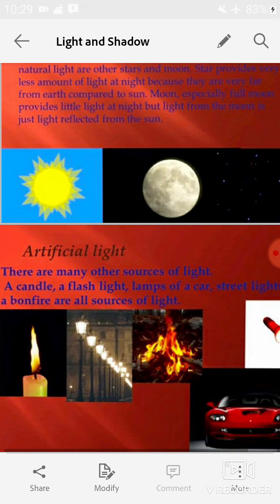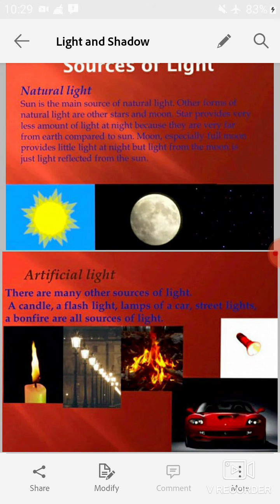Now, the next source of light is artificial light. A candle, a flashlight, lamps of a car, street lights, and a bonfire are all artificial sources of light because they are made by human beings, or these are all man-made things. They are not natural, so they are known as artificial sources of light.